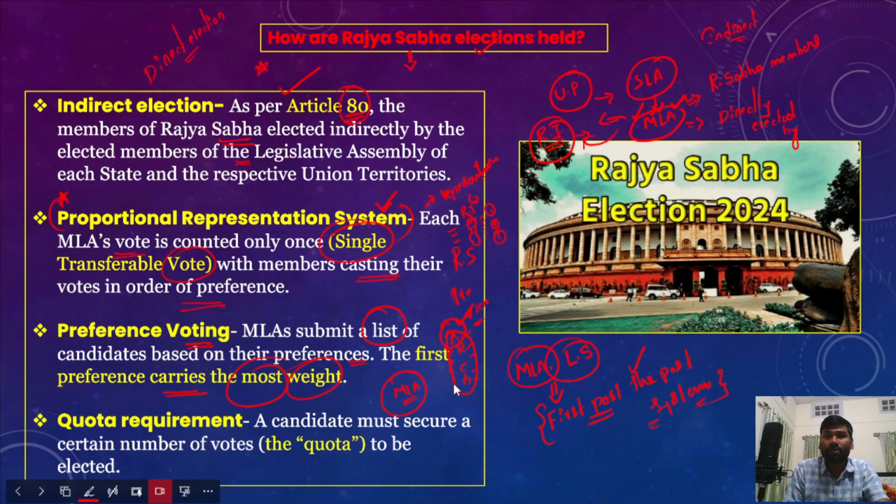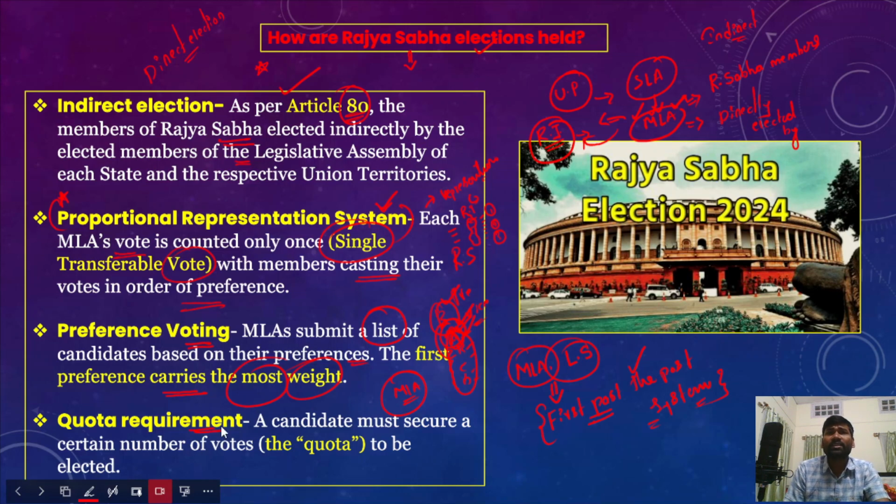Even though he has given preference for four candidates, most weight would be carried by A, because the first preference is given to A. If he had given the first preference to B, then B would be given more weight in this proportional representation system.